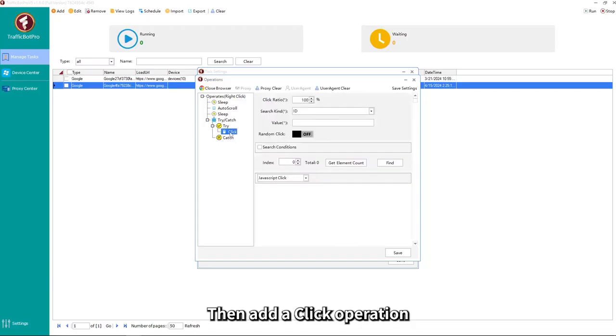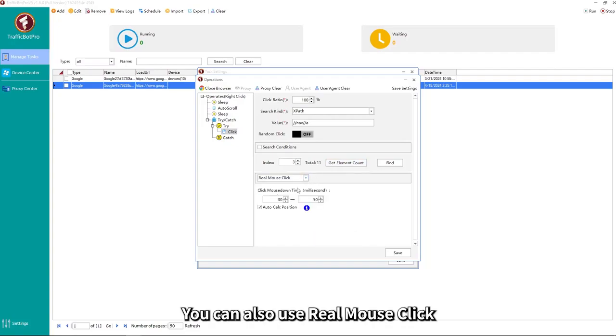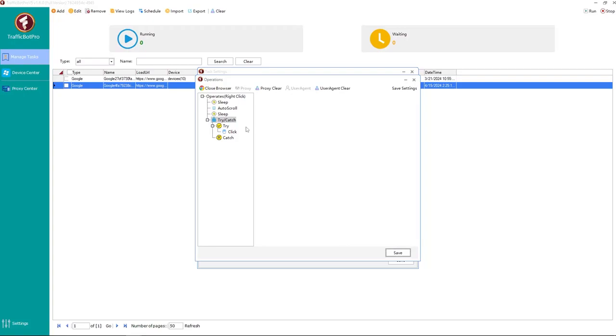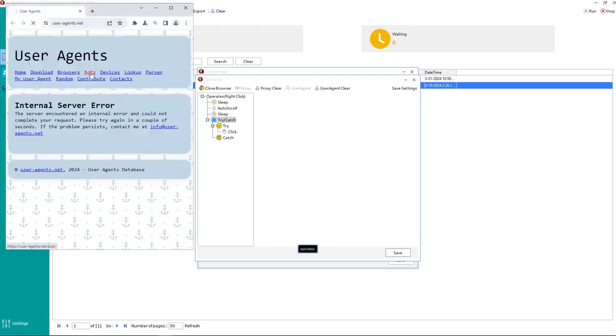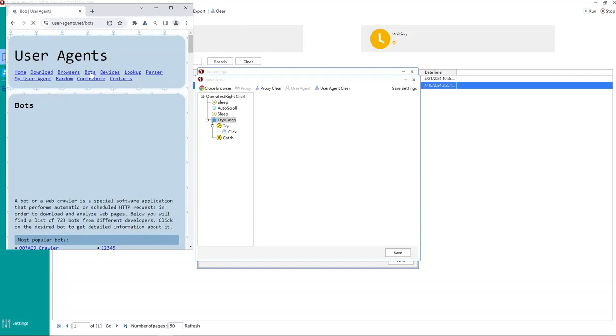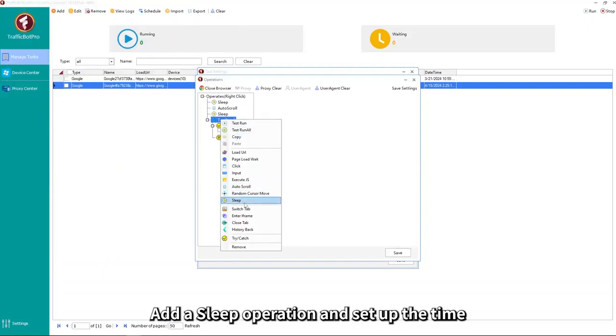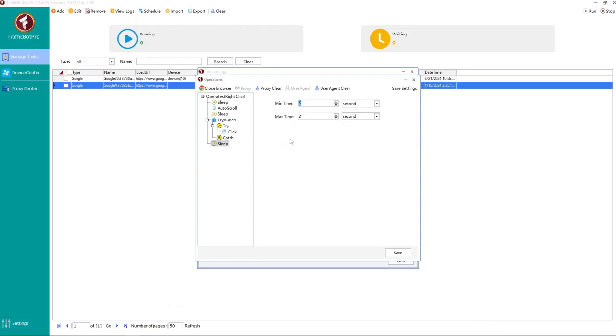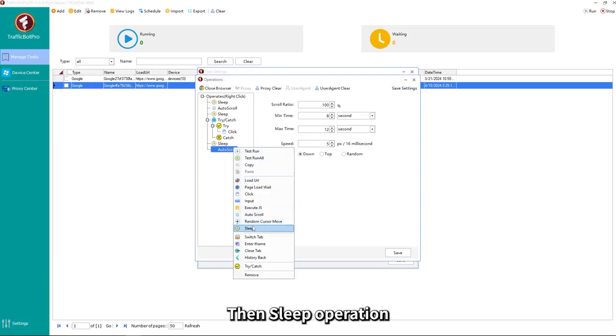Then add a click operation. Set up the element to click. The default is JS click. You can also use real mouse click. Add a sleep operation and set up the time. Next, add an auto scroll operation. Then sleep operation.